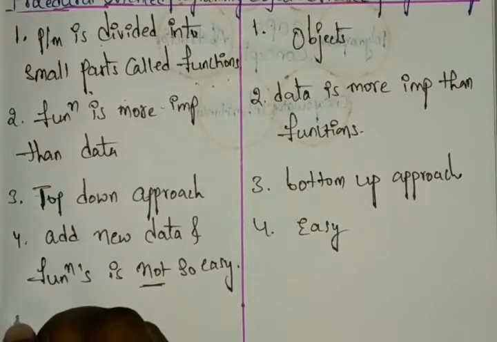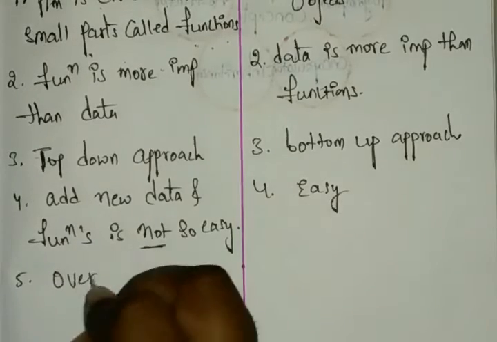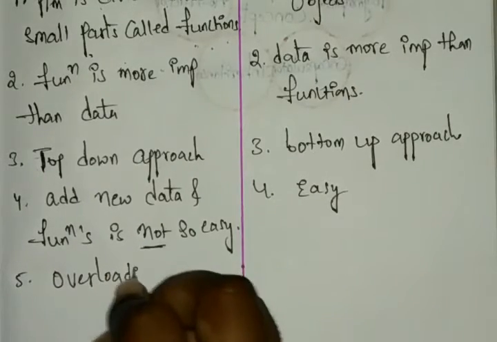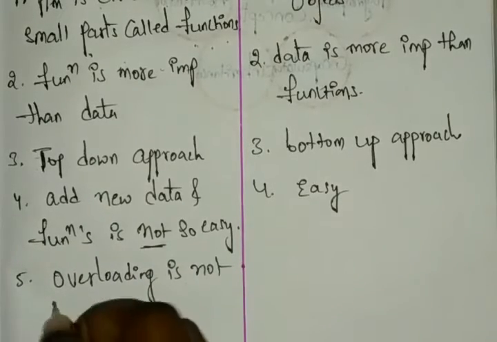And next we have the fifth one. Overloading is not possible in procedural programming.